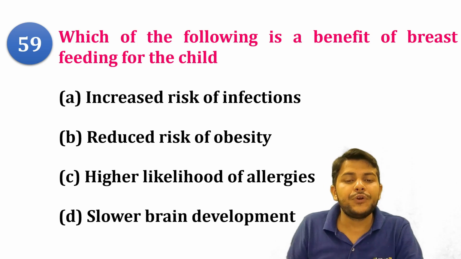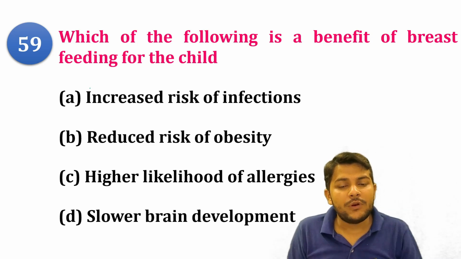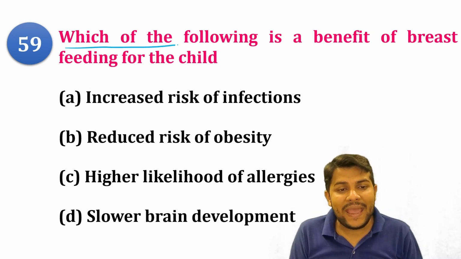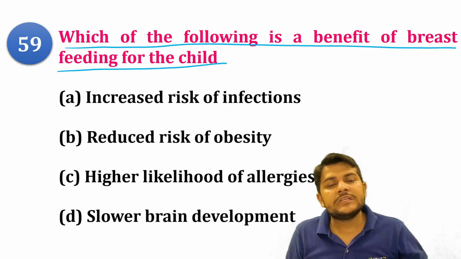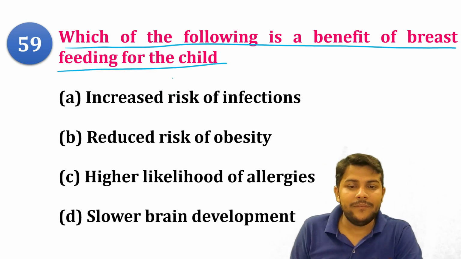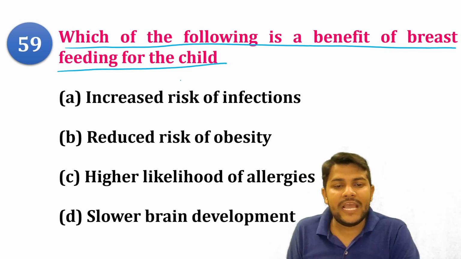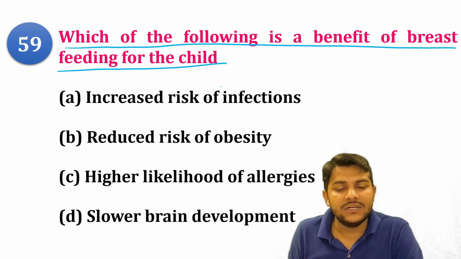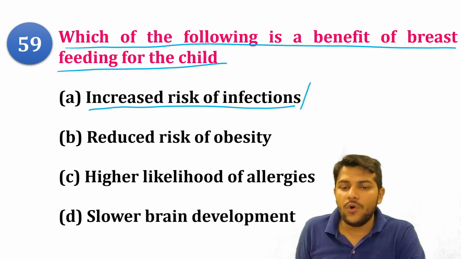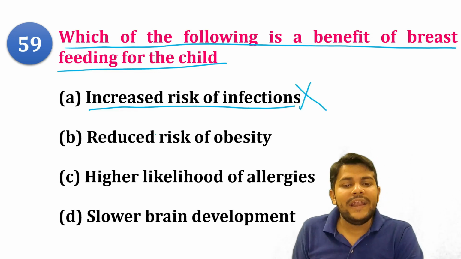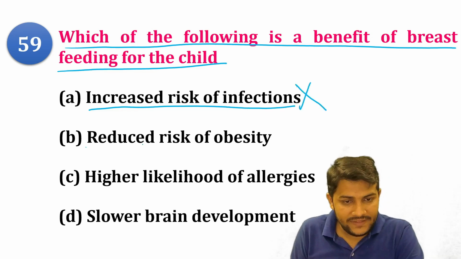Next question for you: which of the following is a benefit of breastfeeding for the children? So for the lactating female, what are the benefits? First option, increase in the risk of infection. No, this is absolutely wrong. Next, reduce the risk of obesity.